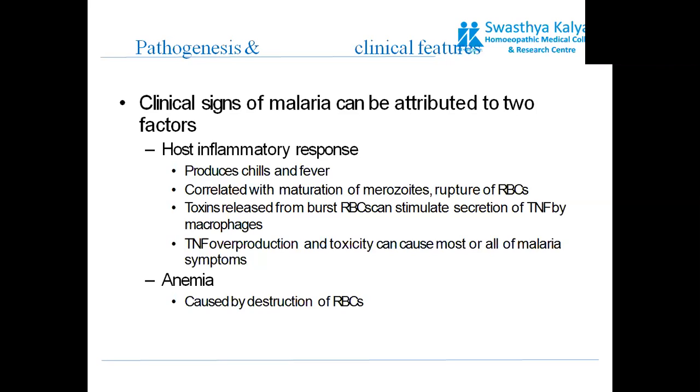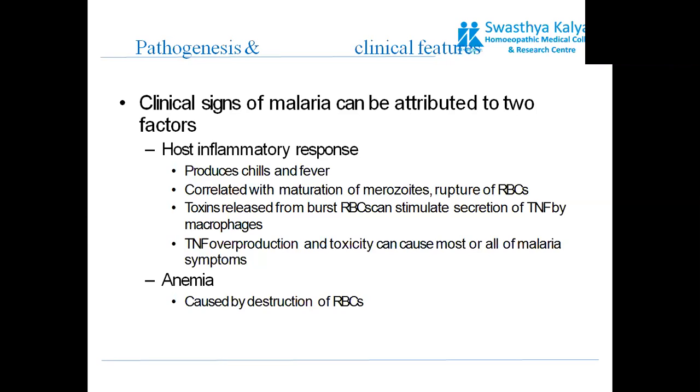Toxins released from burst RBCs can stimulate secretion of tumor necrosis factor by macrophages. Overproduction of TNF and toxicity can cause most or all of the malarial symptoms. So you can relate this. RBCs will burst. That marks the presence of the symptoms.